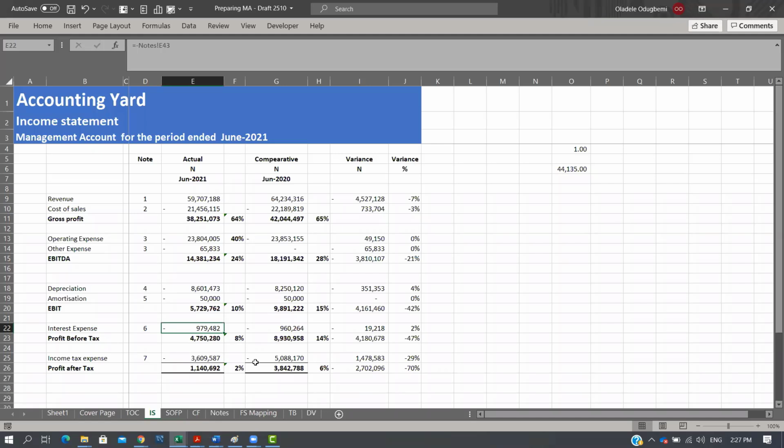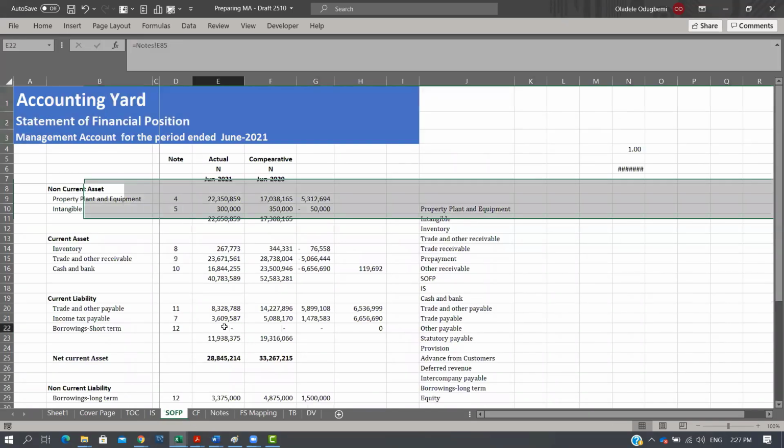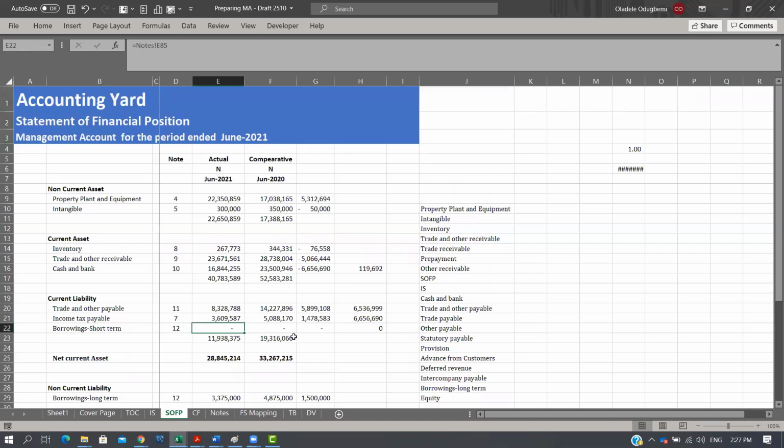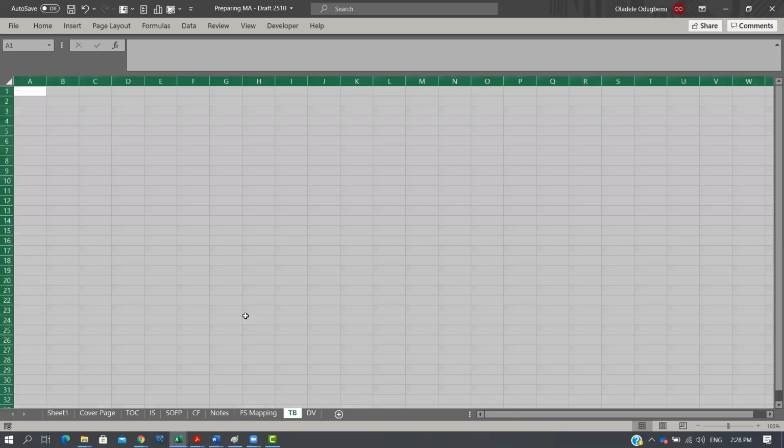If the business has a loan, there's a probability that not all the interest expense is actually cash. So you need to ask yourself, the interest expense I have there, is it fully cash or non-cash? For this particular scenario, our interest expense is fully cash. If it wasn't cash, you would see it in our borrowings. If you follow through with our notes, we'll find that we have short-term borrowings, and our short-term borrowings actually have interest accrued.